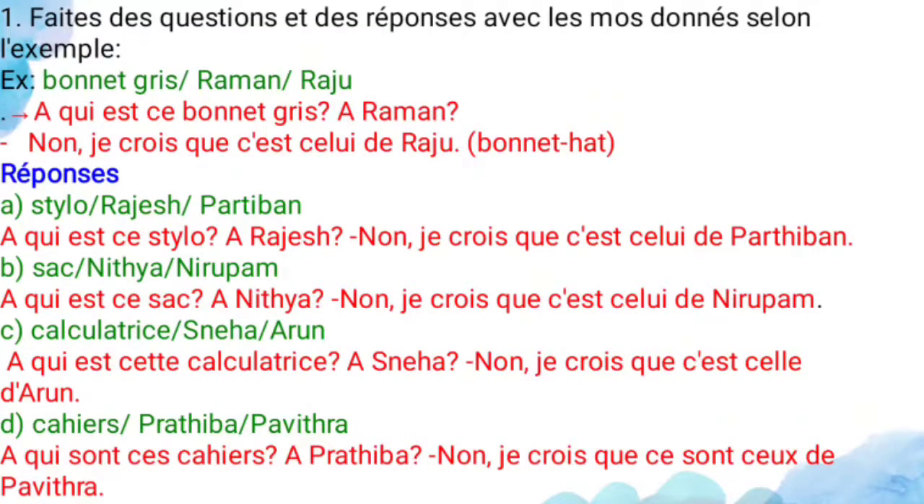So the first one is stylo and Rajesh and Parthiban. So first one, à qui est ce stylo? Whose is this pen? Rajesh. It belongs to Rajesh. No. Je crois que c'est celui de Parthiban. So no, I think that it belongs to Parthiban only. So you have to use two verbs. One is crois, which means to think.